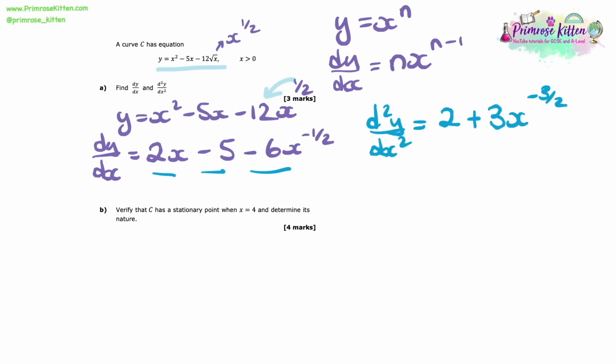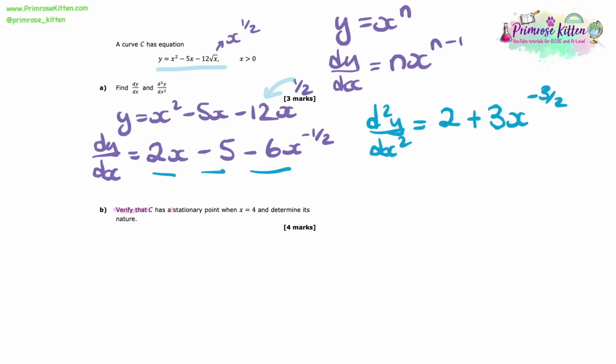So the answer to this, dy/dx, is 2x minus 5 minus 6x to the minus a half, whereas the double differential, found by differentiating dy/dx, is equal to 2 plus 3x to the minus 3 over 2.